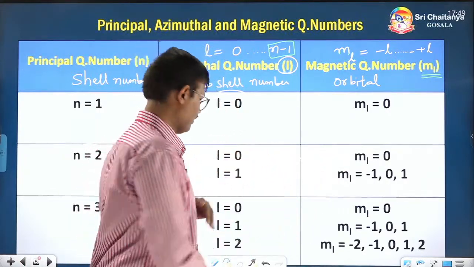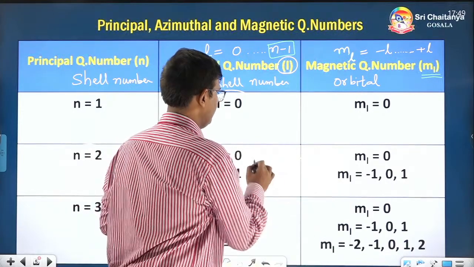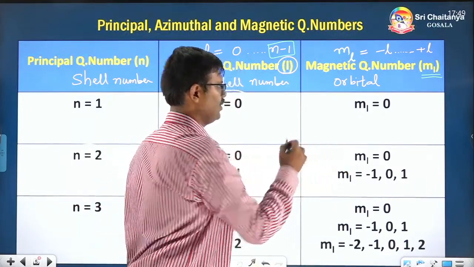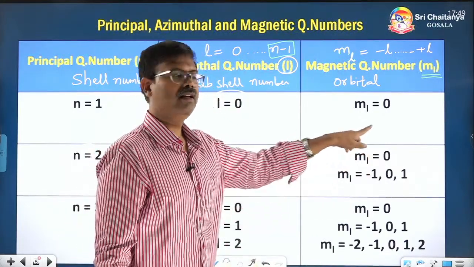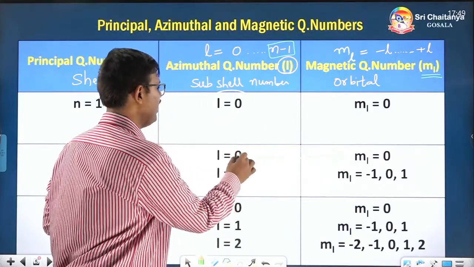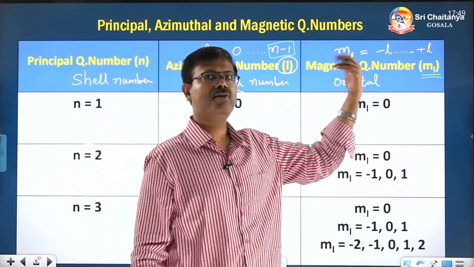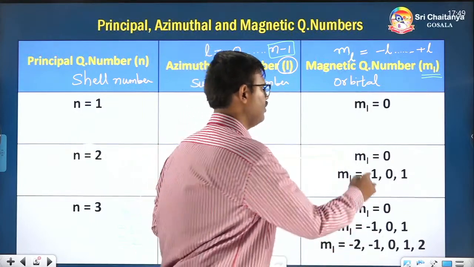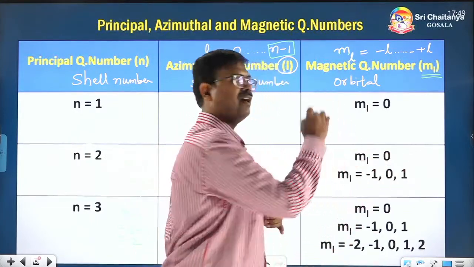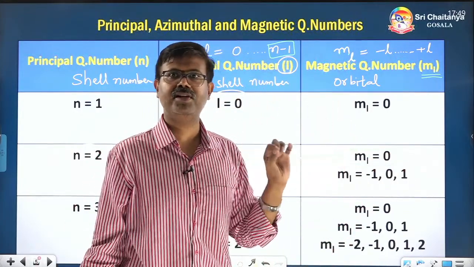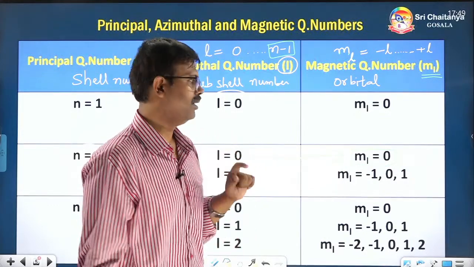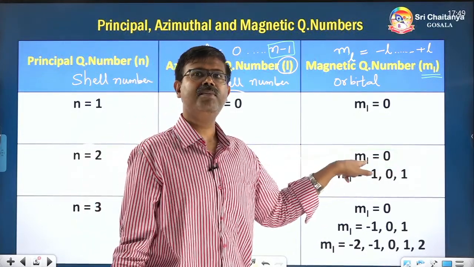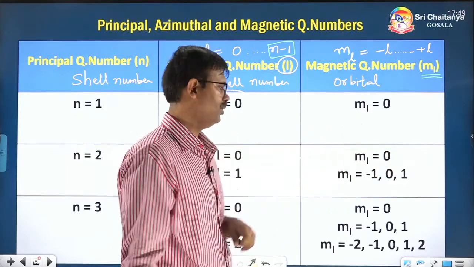First street, let's come. Now in that street or subshell, how many orbitals will be there? Since l value is 0, minus 0 to plus 0 means 0 only. So only one house, one orbital, will exist in that particular street or subshell. And that orbital's magnetic quantum number value is 0.